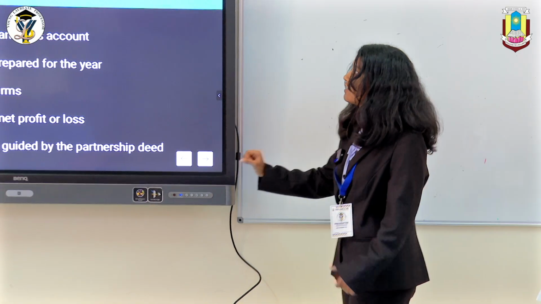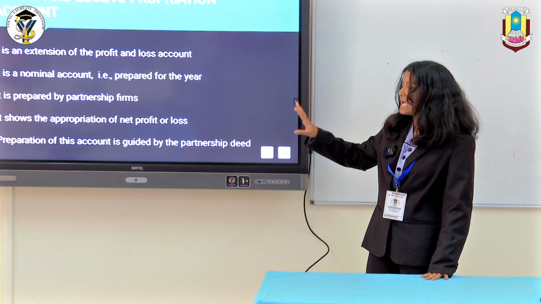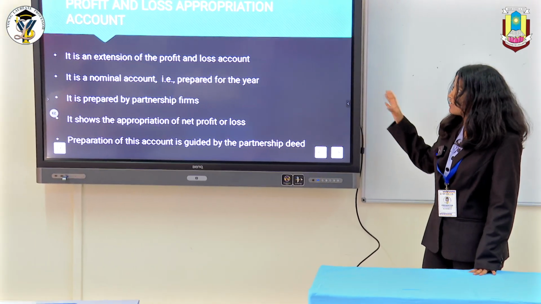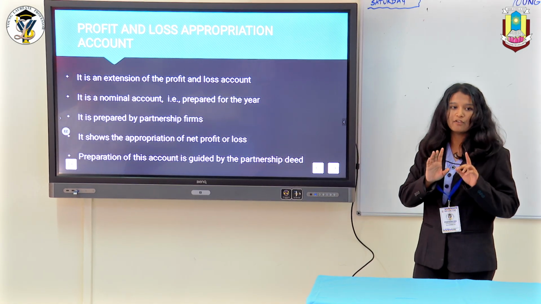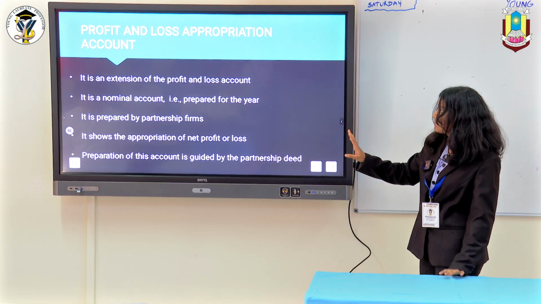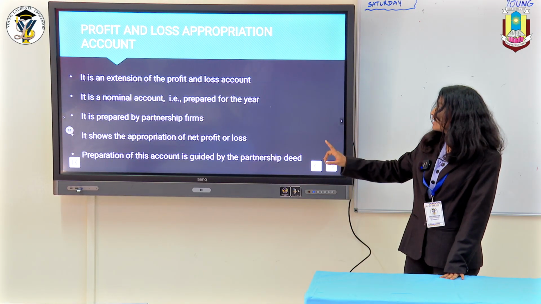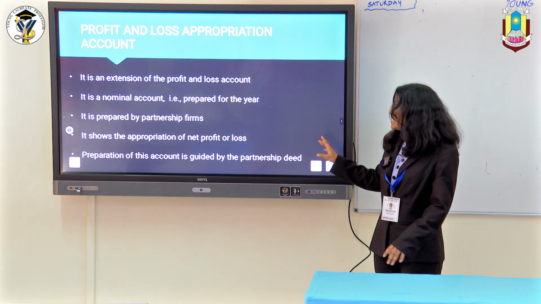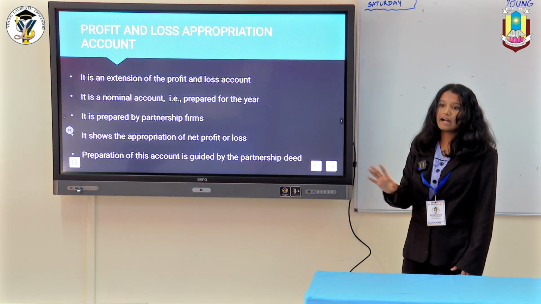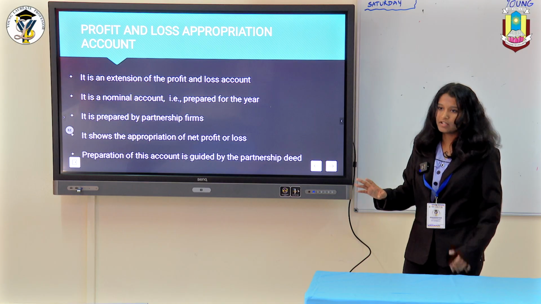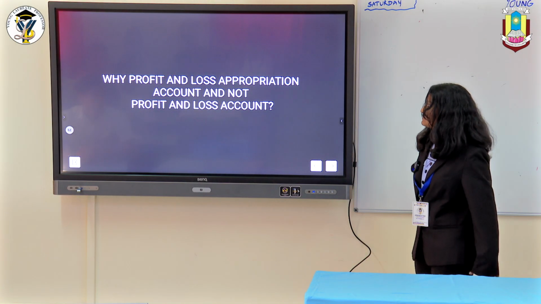And this is profit and loss appropriation account. It is an extension of profit and loss account. It is a nominal account which is prepared only for the current year. It is prepared by partnership firms. It shows the appropriations of net profit or net loss. Preparation of this account is guided by the partnership deed or agreement between the partners.